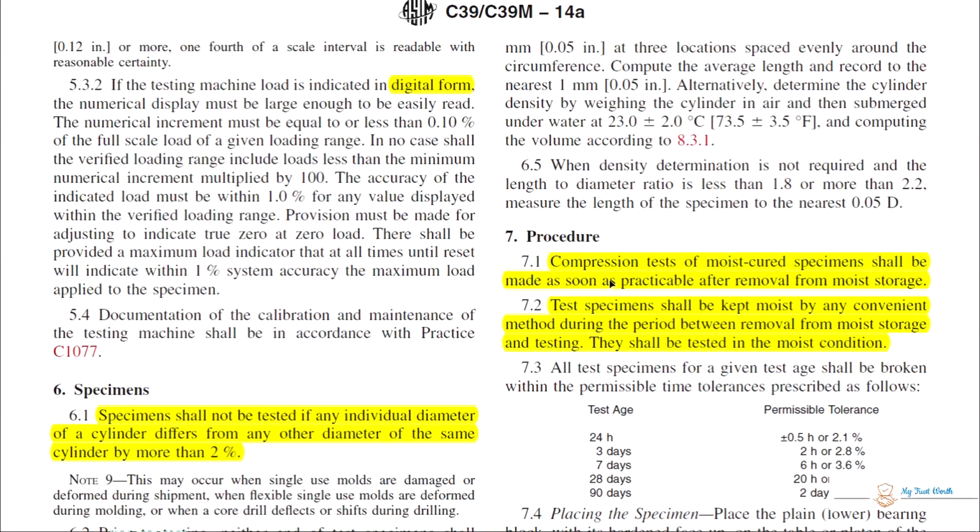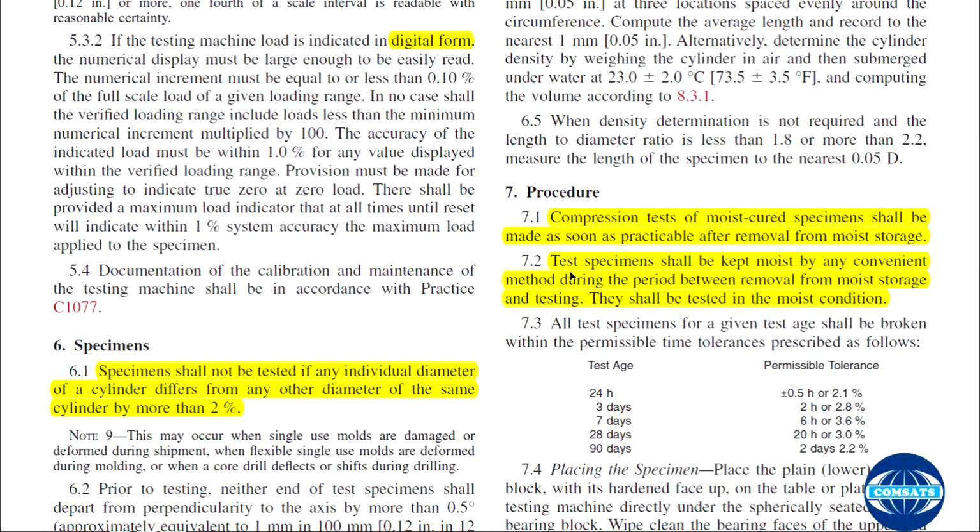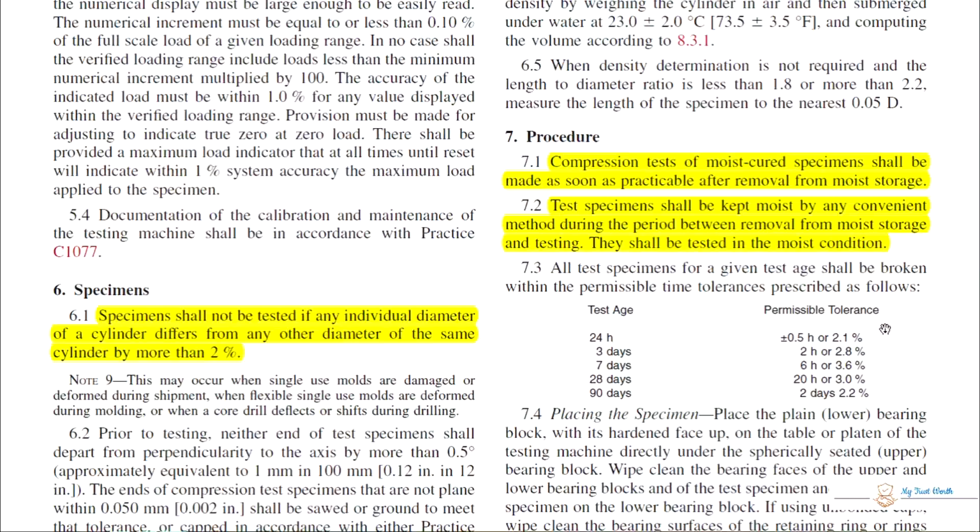Procedure. Compression test of moist cured specimens shall be made as soon as practicable after removal from moist storage. The test specimens shall be kept moist by any convenient method during the period between removal from moist storage and testing. They shall be tested in the moist condition.